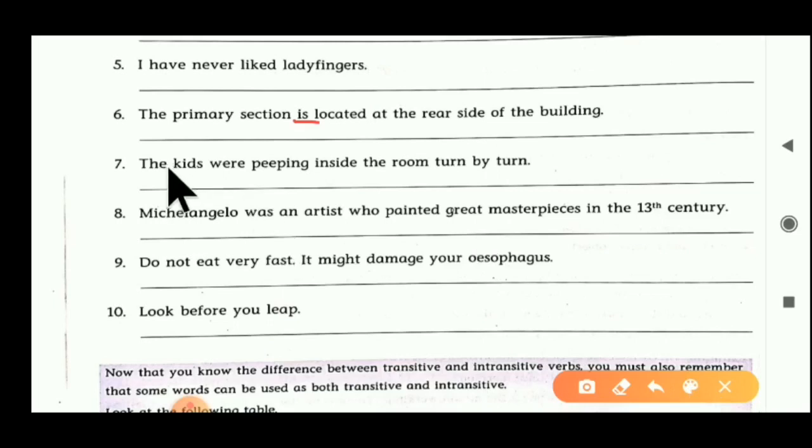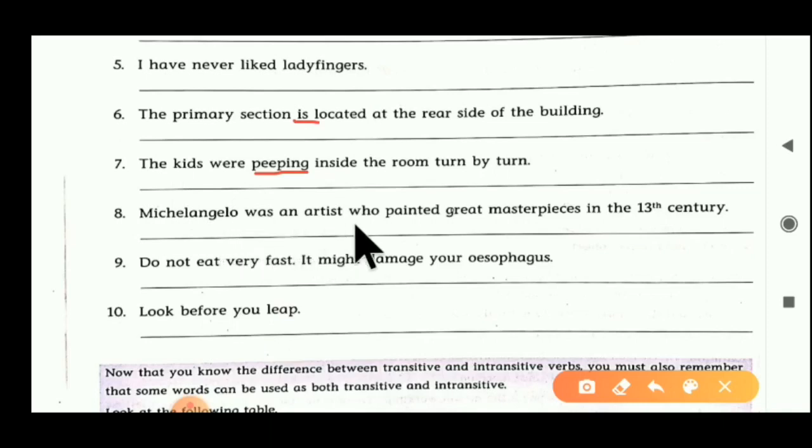Now the seventh one. The kids were peeping inside the room turn by turn. So first of all we have to find the main verb here. Peeping is the main verb. We have to ask a question with what? What were the kids peeping? So do we get an answer or not? No, we cannot get any answer related to that question. So here peeping becomes an intransitive verb. Peeping, intransitive verb. Next one.